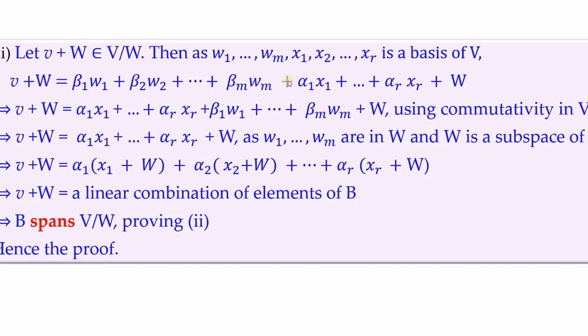So v plus W, this coset, is this plus W, and these can be absorbed with this W. So we have v plus W equal to alpha 1 x1 and so on alpha r xr, beta 1 W1 and so on beta m Wm, plus W. Because these are members of W, the whole lot belonging to W is simply W. By the definition of addition in V mod W, we have this step, and this is nothing but a linear combination of elements of B. So that shows that B spans V mod W, which proves the second subdivision.